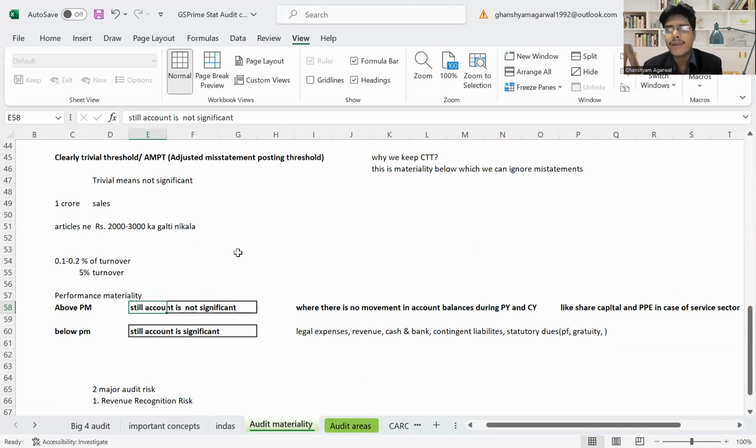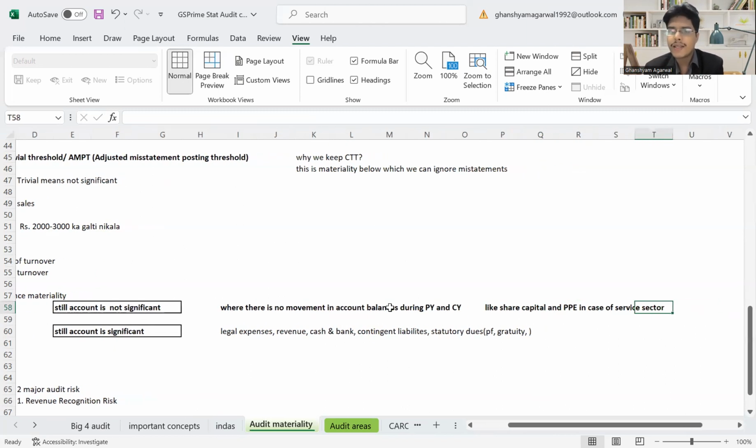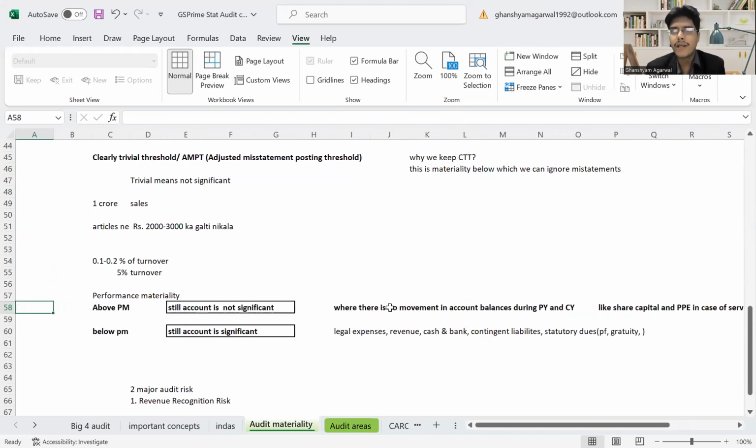Sometimes there are a lot of variances when you do analytical procedures, analytical review, but still the account is not significant when there is no movement in account balances between the previous year and the current year, like share capital or PPE in the case of the service sector. If there is no movement, then we say the account is not significant, though the amount is very material.